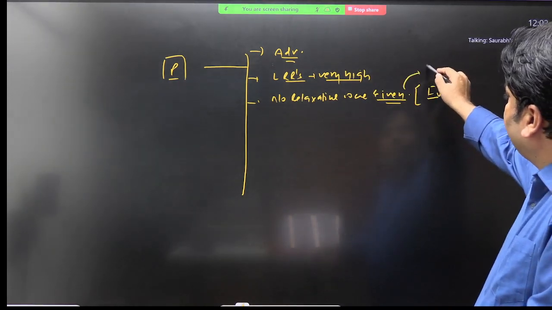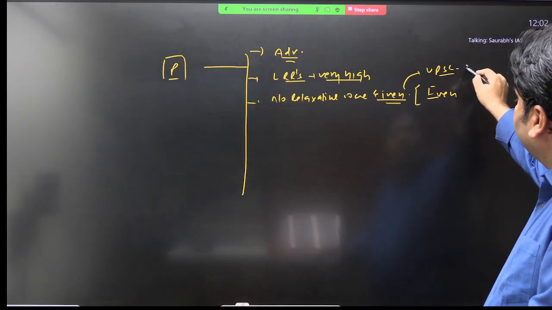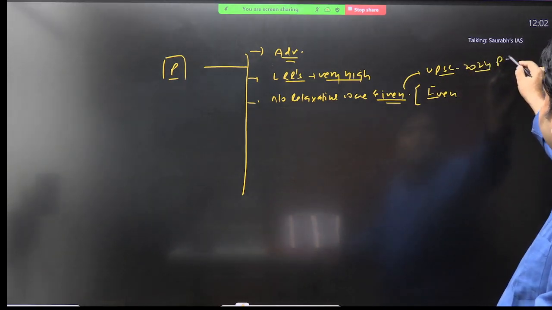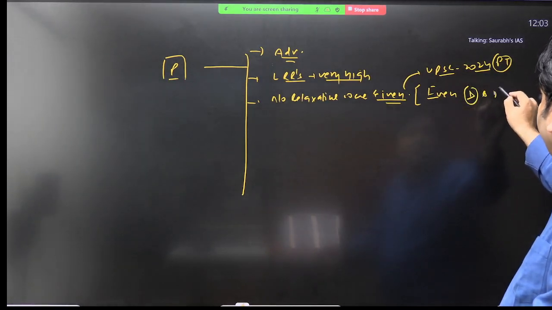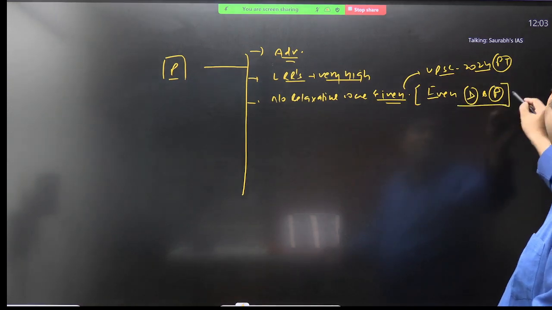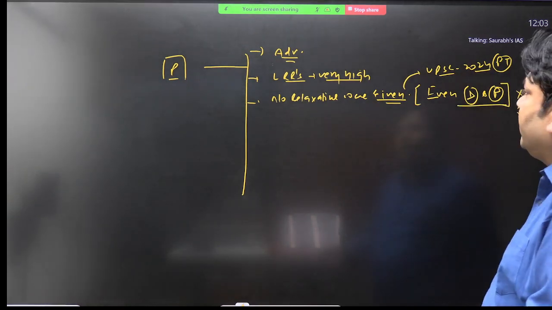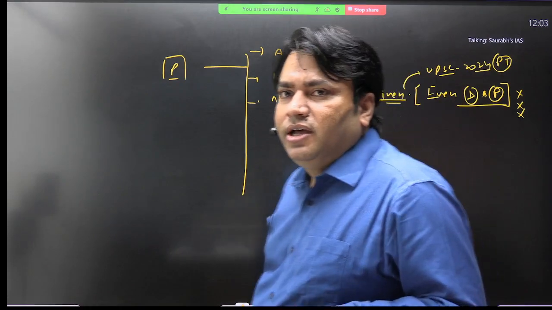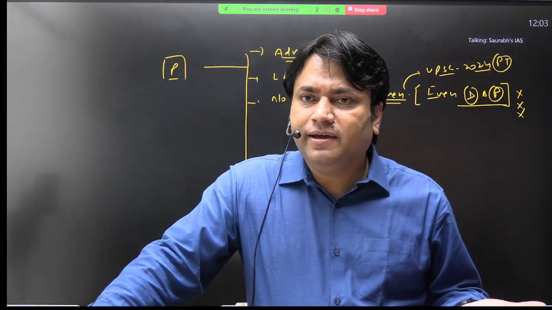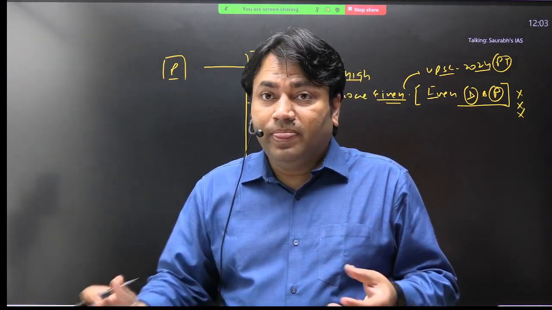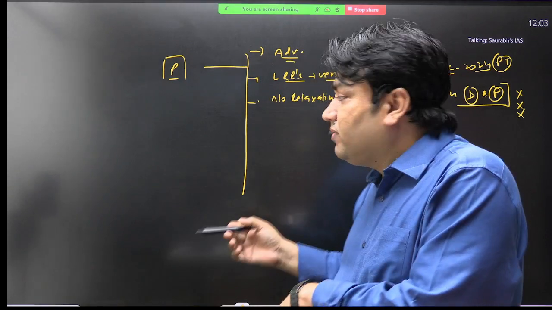This was a question in UPSC 2024 prelims. So even in case of droughts and famines, relaxations were not given. Land revenue rate पहले से ही high है, and you are getting no relaxation. So what will happen?